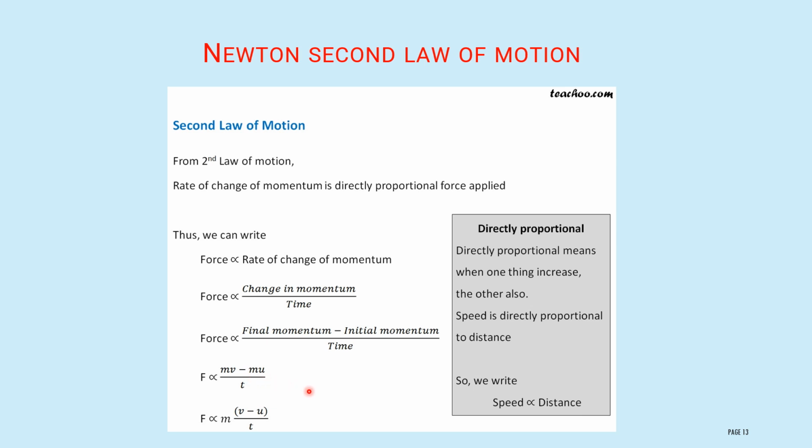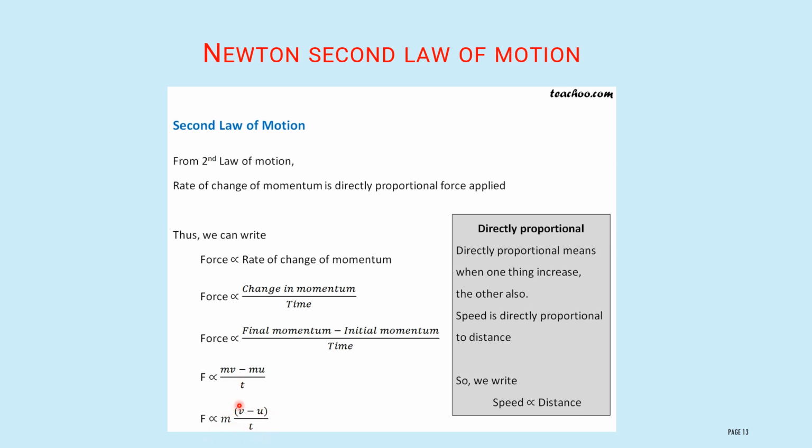You know momentum P is equal to m into v. Momentum is the product of mass and velocity, that you already know. Here they are asking final momentum minus initial momentum, therefore we have to consider this. Then force is directly proportional to m into, taking m as common, (v minus u) divided by t.